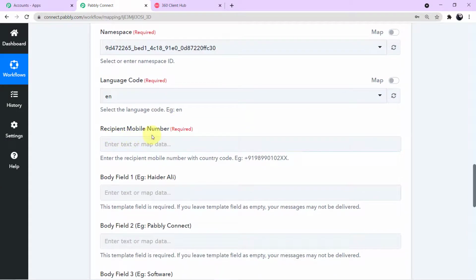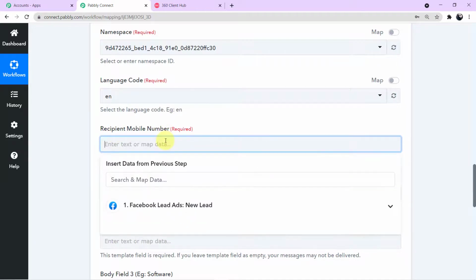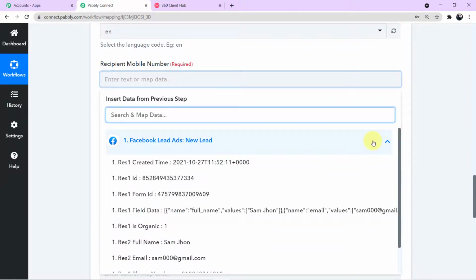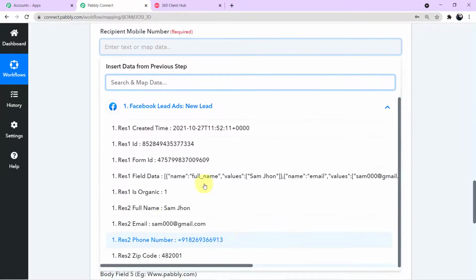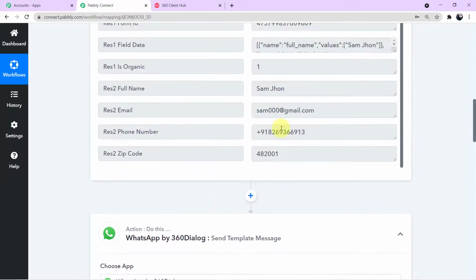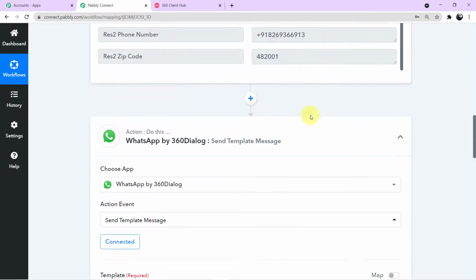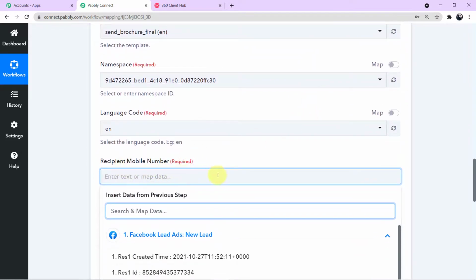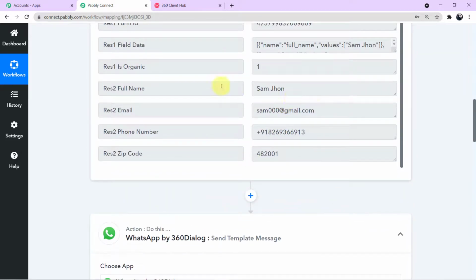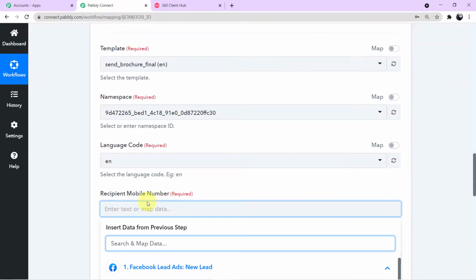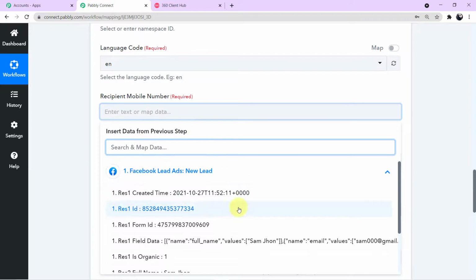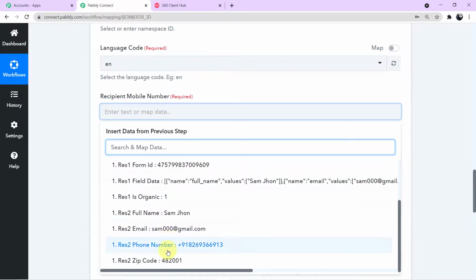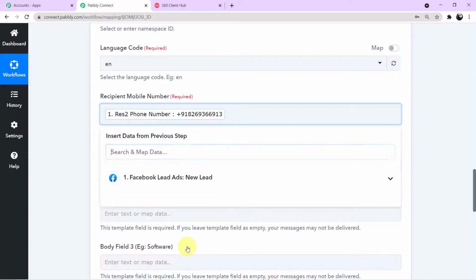Now come to your next field, which is asking for the recipient mobile number. So we will map the customer's number. Now guys, what is mapping data? Let me tell you. If you click this field, automatically a scroll down will appear in front of you. If you click on this scroll down, you can see the responses. These responses are the same responses which we have captured above in Pabbly Connect. This option of mapping data is given to you by Pabbly Connect because whenever you are required to fill up the required fields, you need not go up again and again, search for the data, copy it, come down and paste it here. Instead, you can map the data. How? You will click on this field, a scroll down will appear, come to the responses and search for the particular value. It is asking for the mobile number, so I'll map the mobile number.